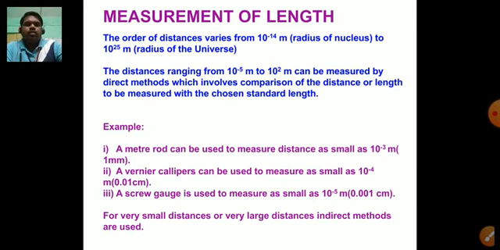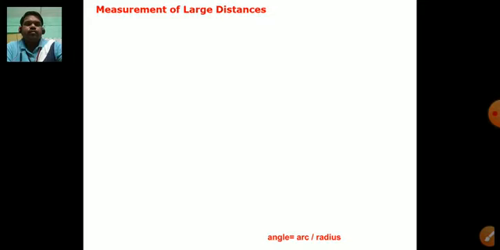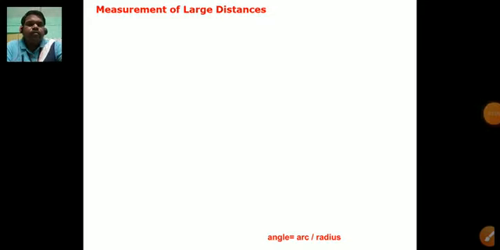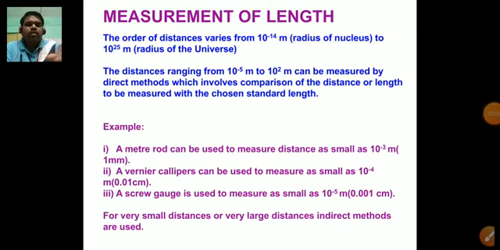So this is how we can. Let us see the next example, number 3, that is a screw gauge.